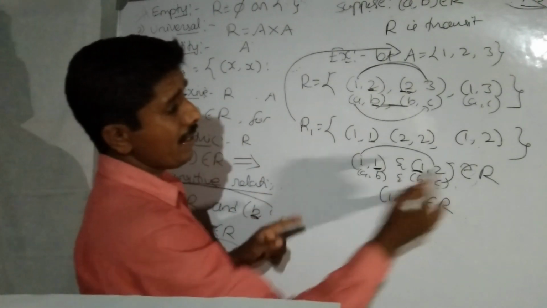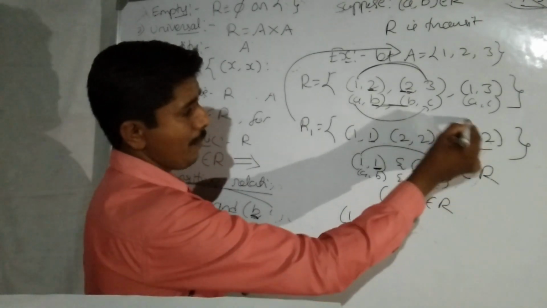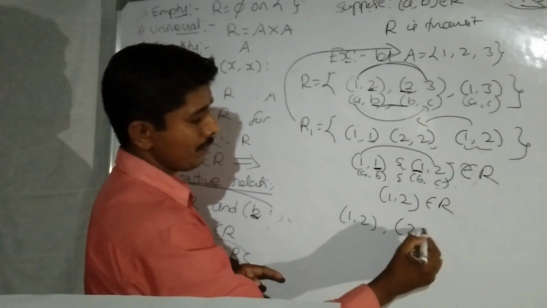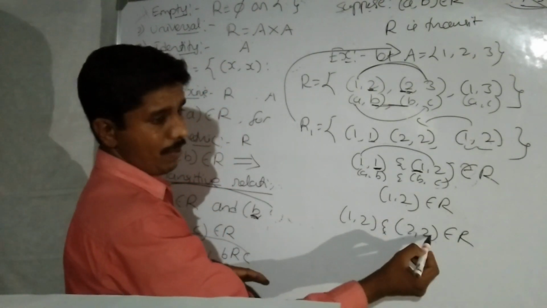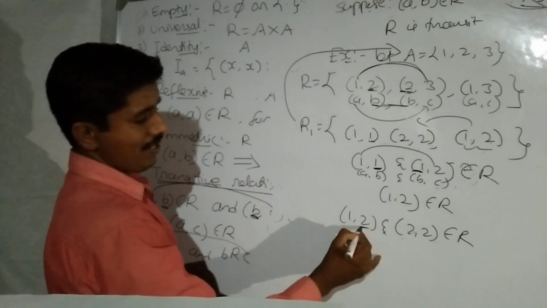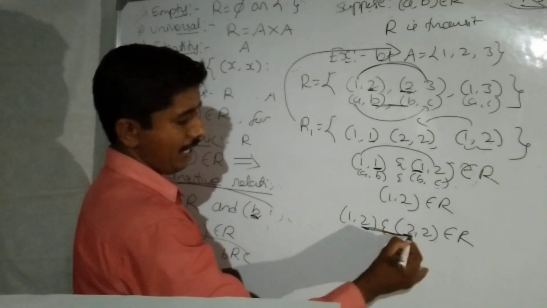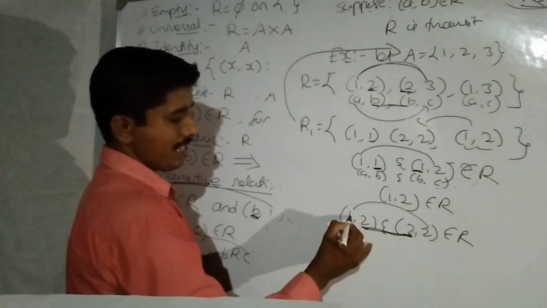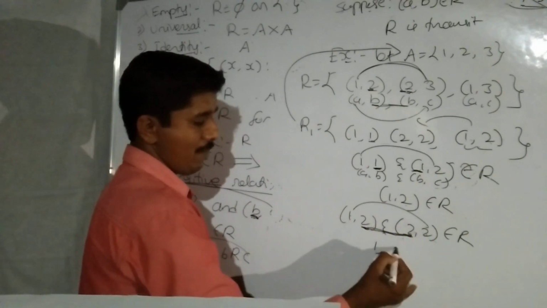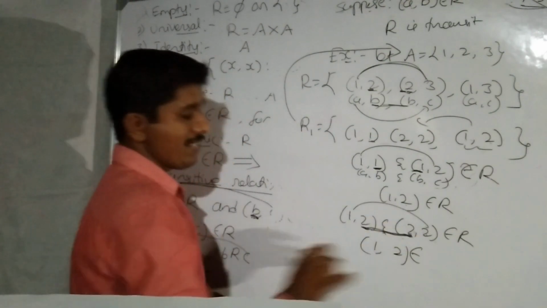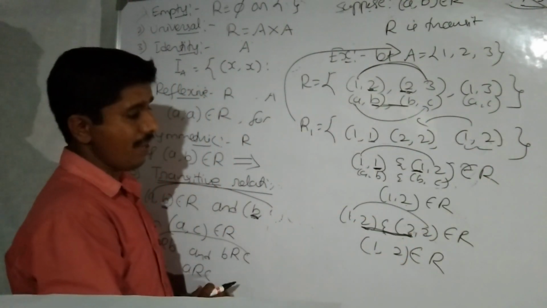Next possibility, if you take 1 comma 2 and 2 comma 2, both belong to the relation. In this case the middle elements, in A comma B and B comma C, are equal. Then the first element is related to the last element: first element 1, last element 2. It belongs to R, which means it is transitive. 1 comma 2, yes, belongs to R. Therefore, R is transitive.